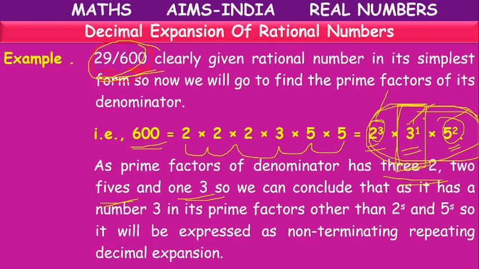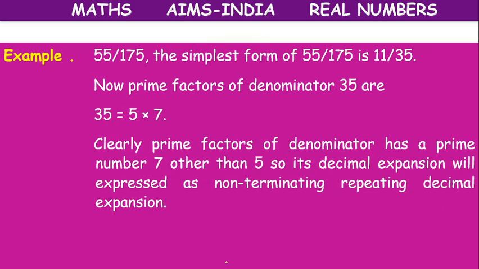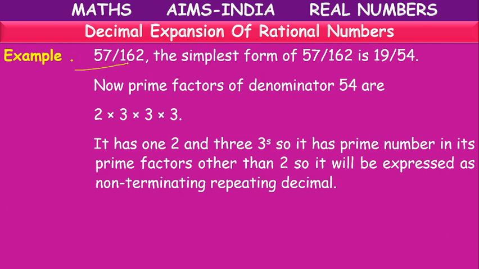Another factor is there. So that's why this is an example of non-terminating repeating decimal expansion. So next, another example, 57 by 162. Is it in simplest form?